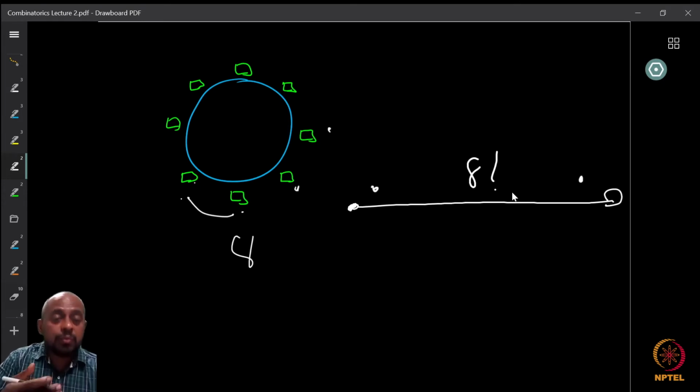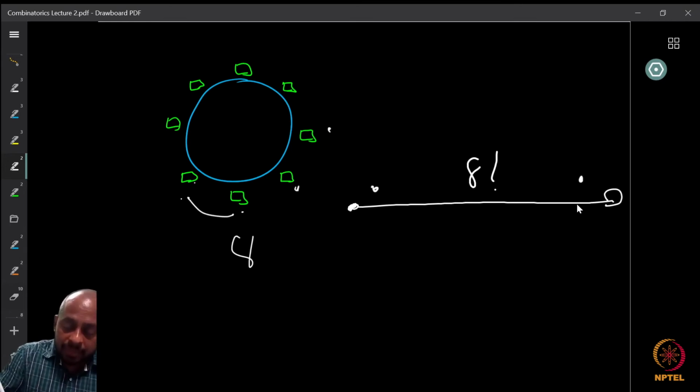But now this is true for any given order. Instead of this, I take some other arbitrary order, and I do this again, the same thing. Each one corresponds to 8 cases in the linear order. So for all of them, I have exactly 8 possibilities which give exactly the same necklace. Therefore, I can divide by 8, intuitively.